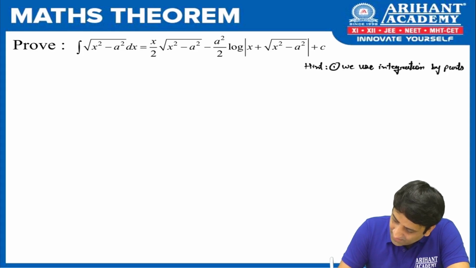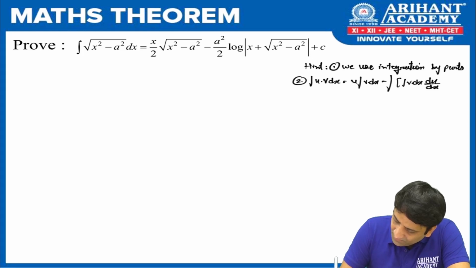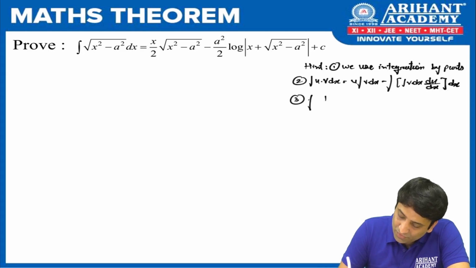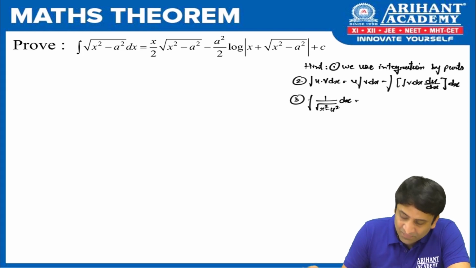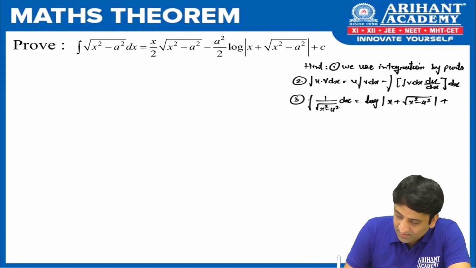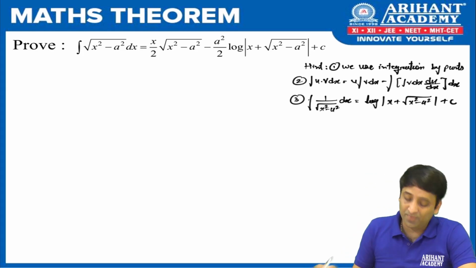Come on, what is the formula for integration by parts? Integration of u v dx is equal to u integration of v dx minus integration, bracket, integration of v dx times derivative of u, the whole dx. Okay? And third, finally, we are going to use which formula? 1 upon root of x square minus a square dx. If you have done the previous group well and you know the formula, the answer was log mod x plus root of x square minus a square plus c. Okay. So with these three hints, we'll be able to prove this very easily.